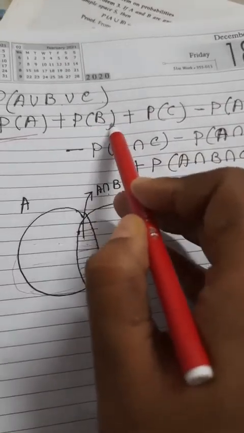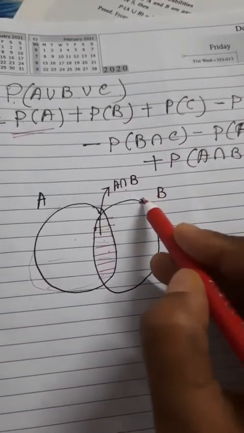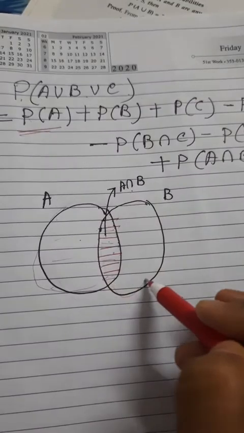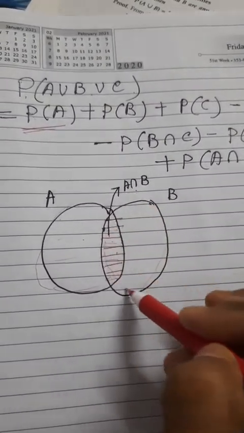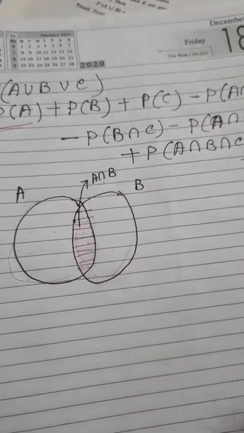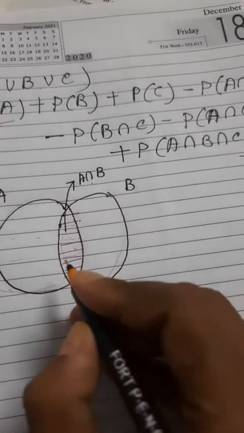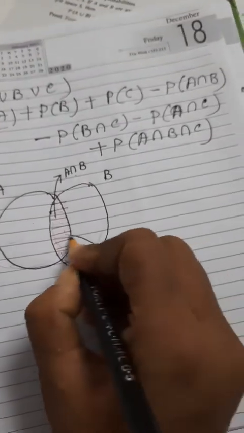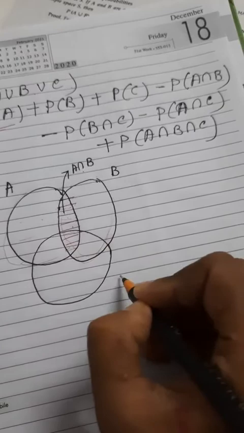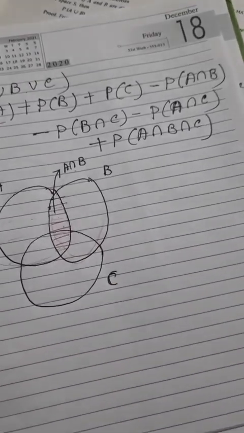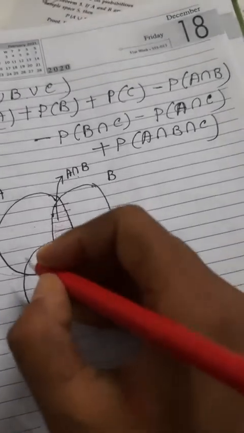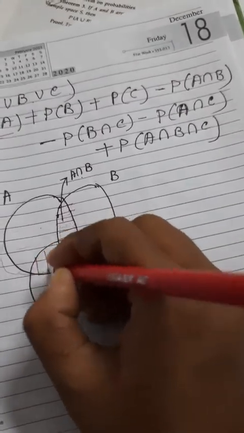Come to the next, probability of B. Probability of B means this part. No need to take the common portion. Let me draw the C portion. This is my event C. Which one is the common part?